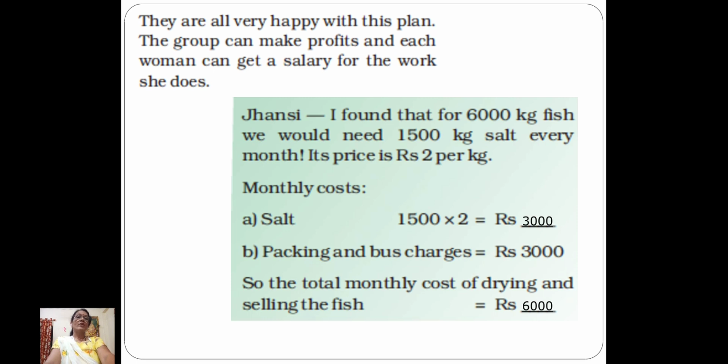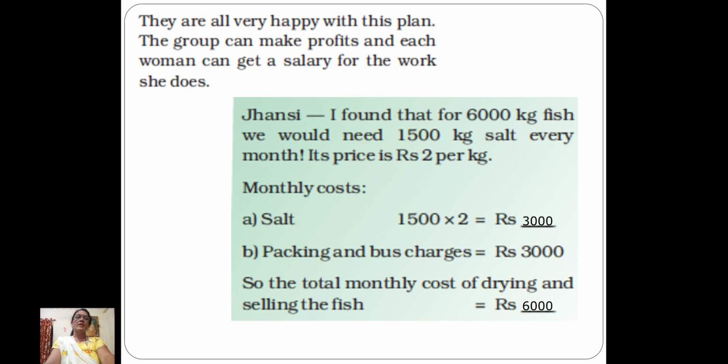She found that for 6,000 kg of fish, we would need 1,500 kg of salt every month, and the price of salt is rupees 2 per kg.